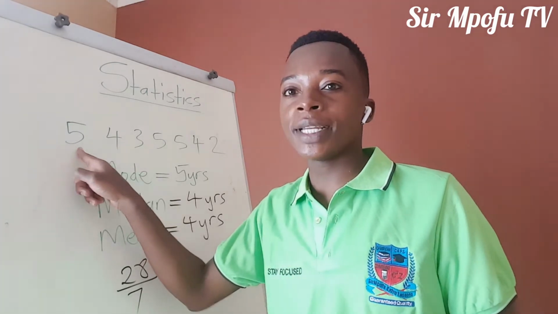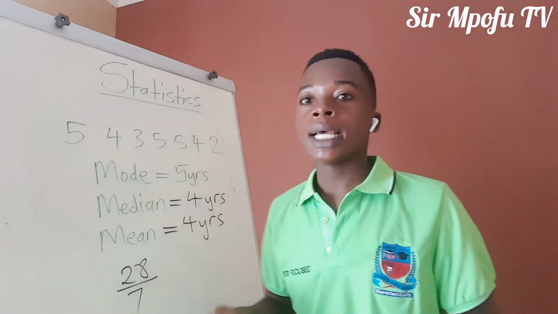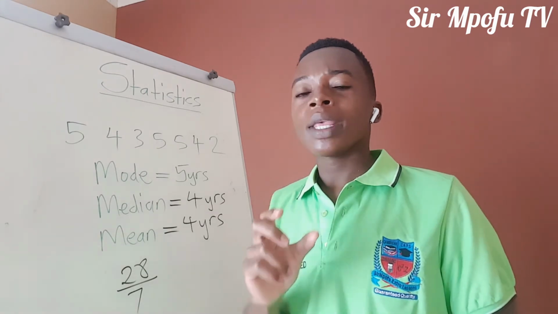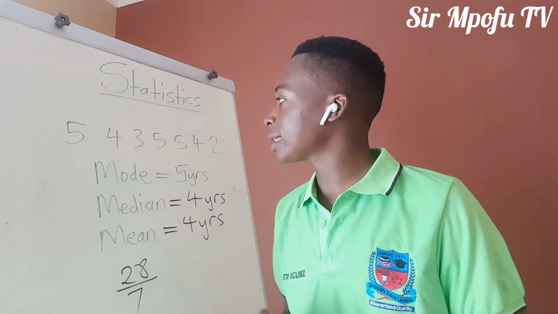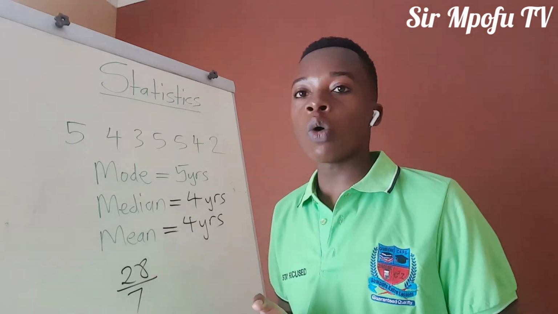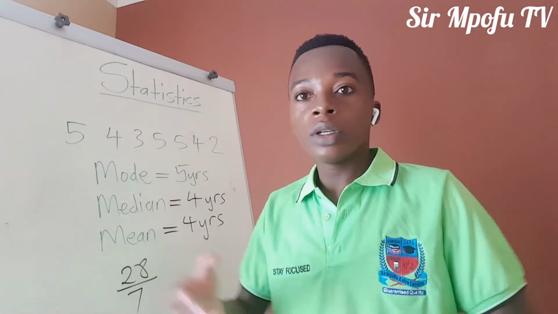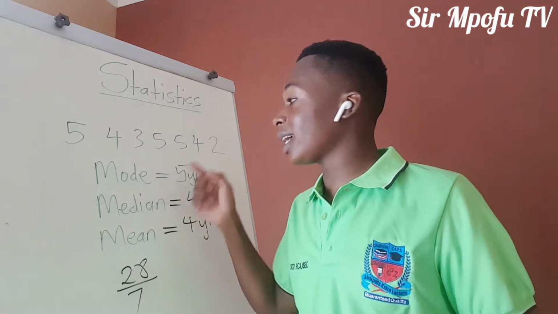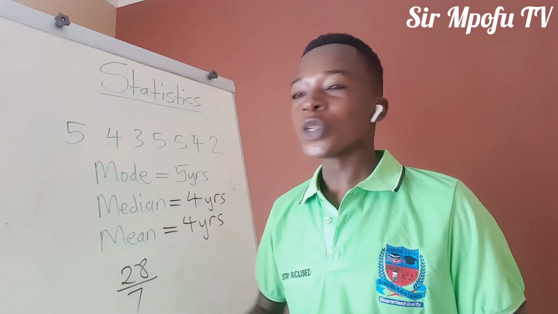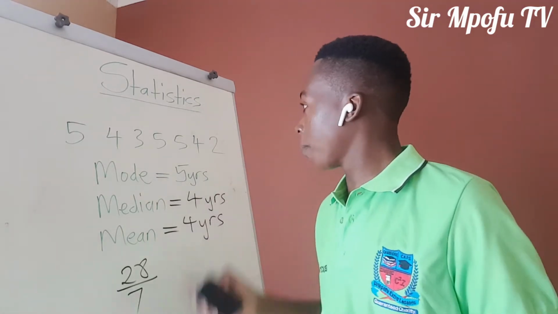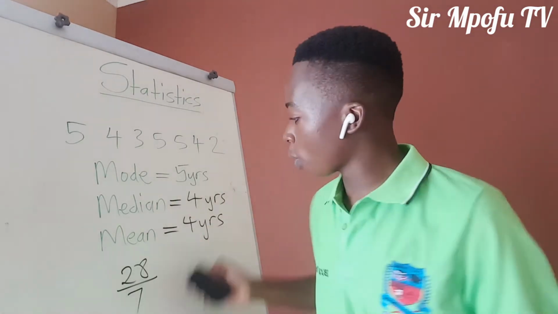23 plus 5, that would be 28. So it means our answer is correct. Right. Now, there are cases whereby the data that will be collected, especially if it's a census, maybe it's data of 1 million people, 15 million people. Do you think that it can be arranged in this manner and then it will be possible? That will be impossible. So in that case, I'm going to use the same thing for you to completely understand.